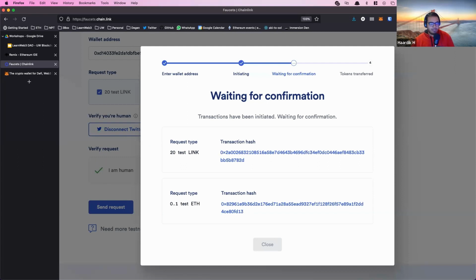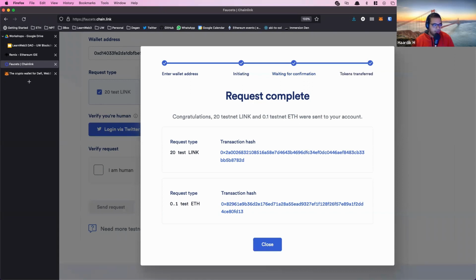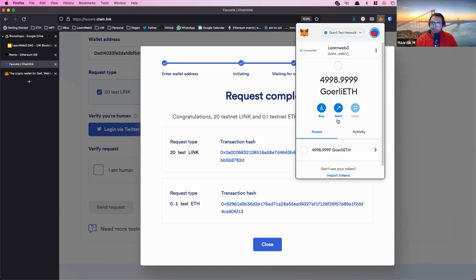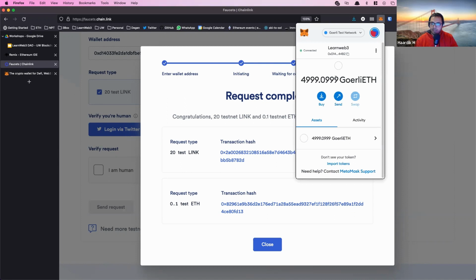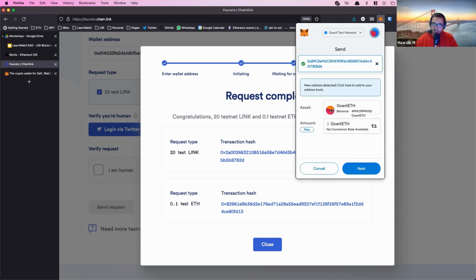If you don't have a Twitter, send me your address in chat. I'll send you a little bit of ETH. Sure, I'll just send you some right now, Stephen. Just send me your address in chat. Anyway, wait for this to happen. There we go. Okay, just gonna send this guy a little bit of ETH. If anybody else needs it, they don't have Twitter or something, just let me know.